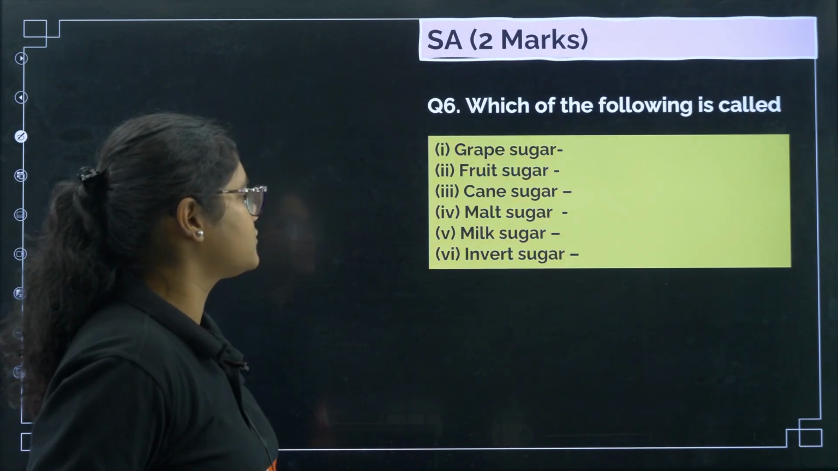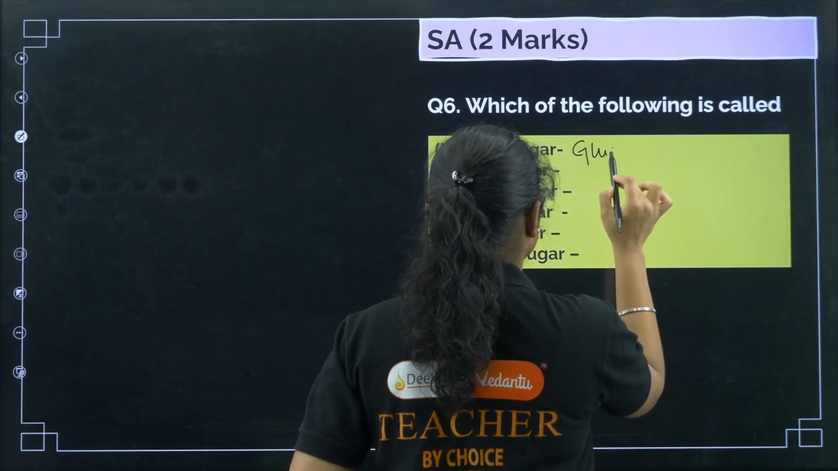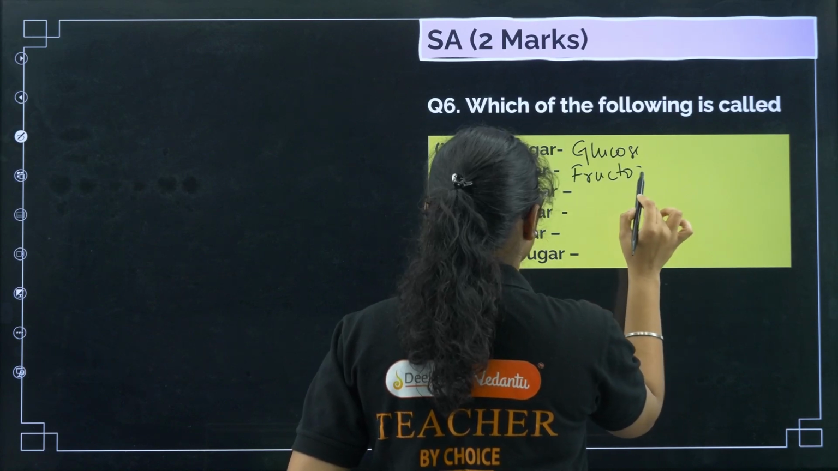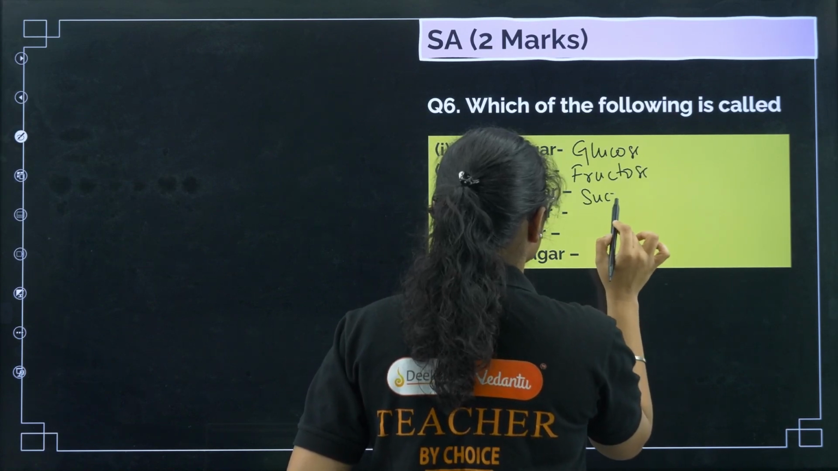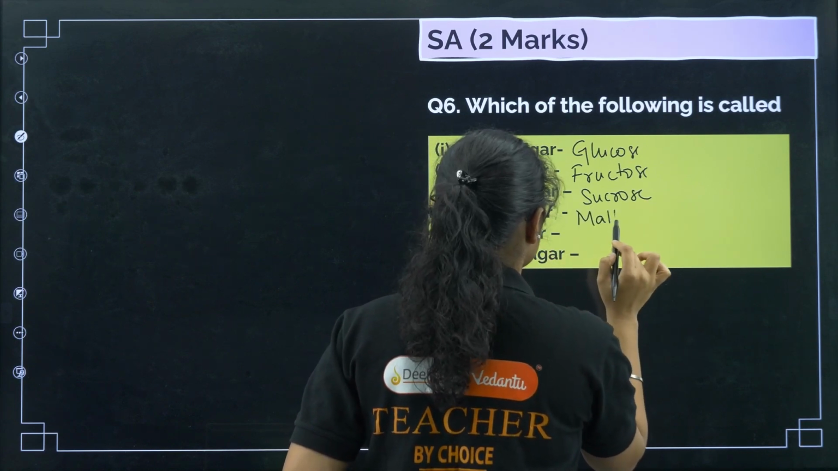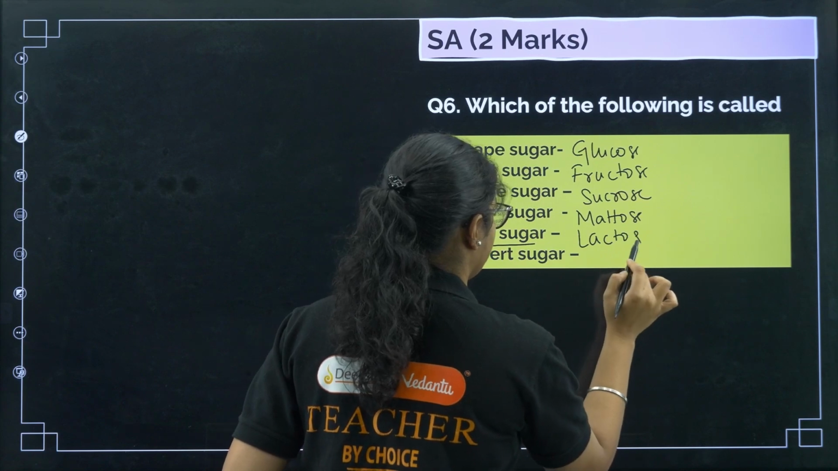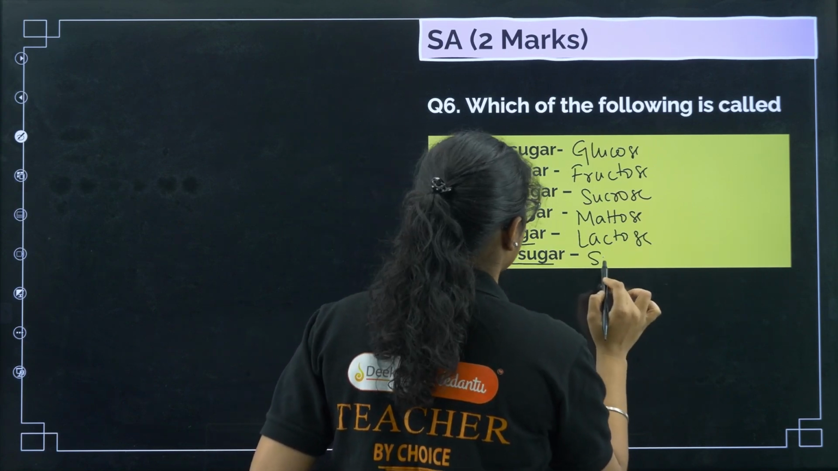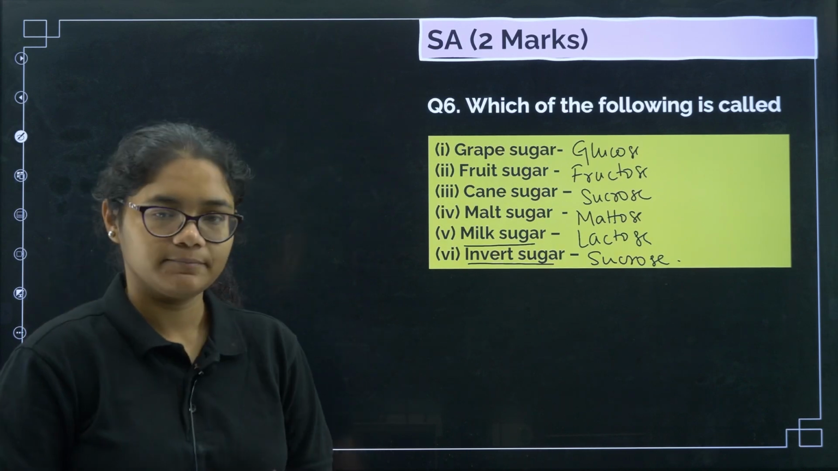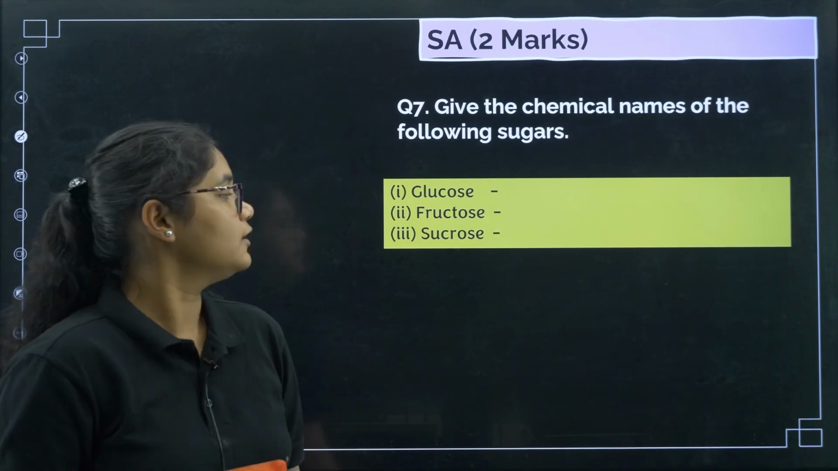Next, question number 6. Which of the following is called as grape sugar? So grape sugar is your glucose. Okay, fruit sugar is fructose because it is found in fruits. Cane sugar is sucrose because it is found in sugar cane. Malt sugar is maltose. Okay, milk sugar is lactose because it is found in milk. Invert sugar is again sucrose. Okay, clear?